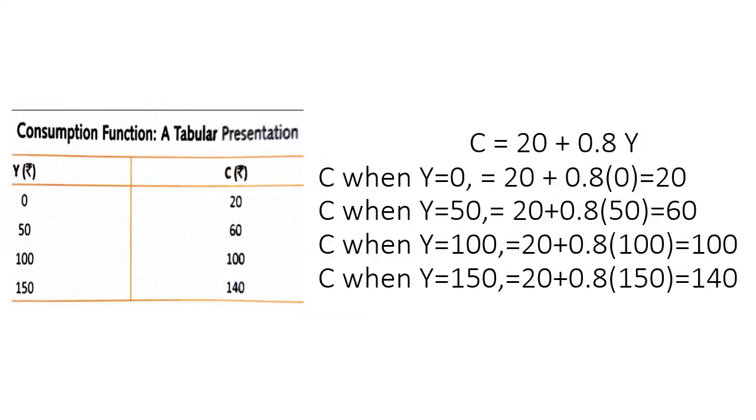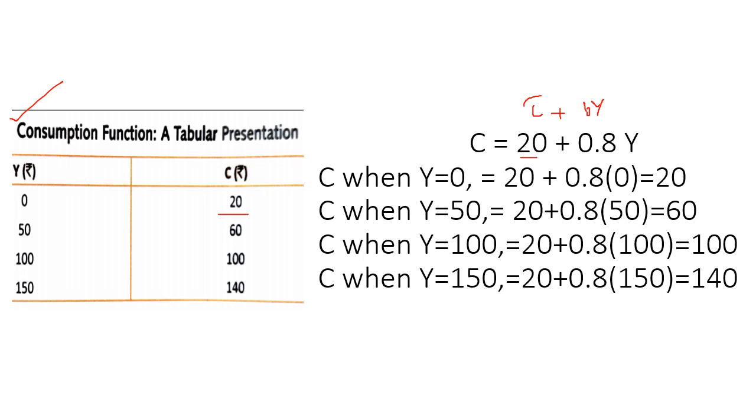See, this is the consumption function tabular presentation. Now the consumption function is given by C = C bar + bY, that is marginal propensity to consume into Y, that is income. So what is C bar? When income is 0, our autonomous consumption is 20.